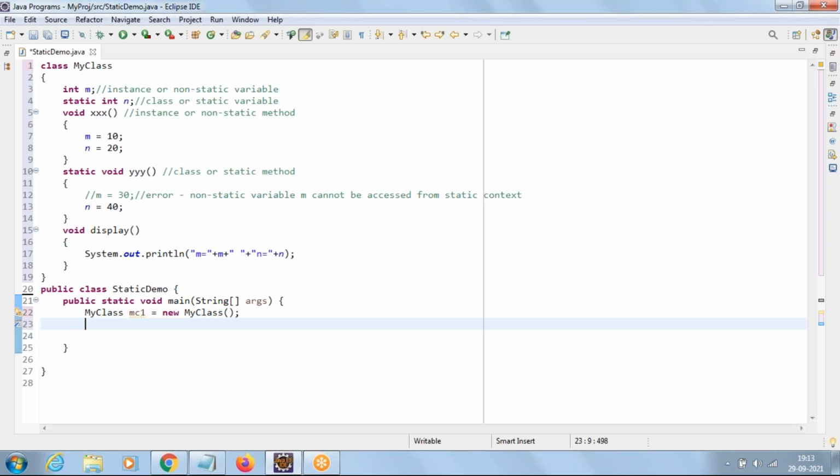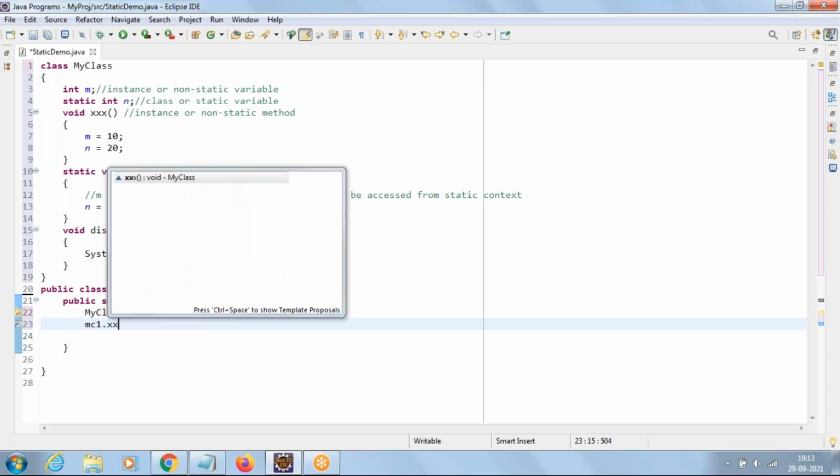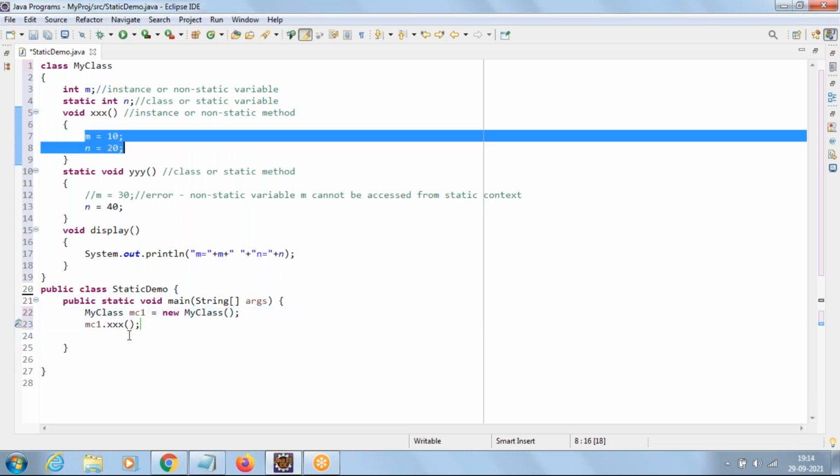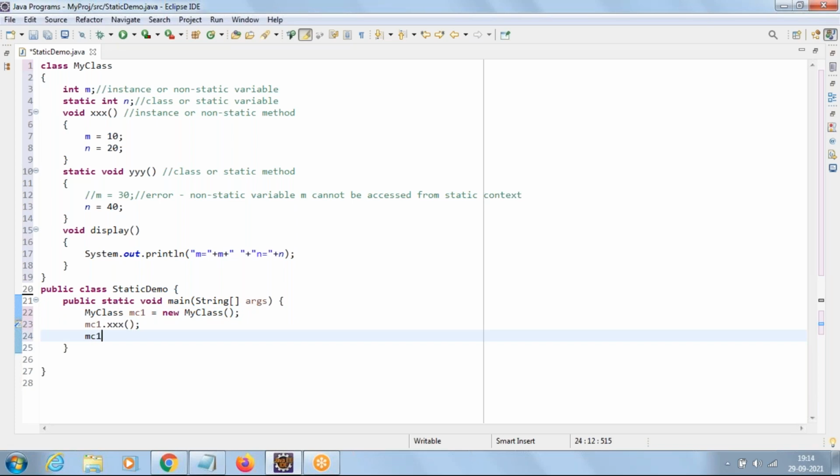Then by using the MC1 object, we are calling the xxx method. When you call the xxx method using the MC1 object, the value of M and N will become 10 and 20. Remember that. Now by using the MC1 object, if I call the display method, then what is the output we get here? M equal to 10, N equal to 20. Hope no confusions up to here.